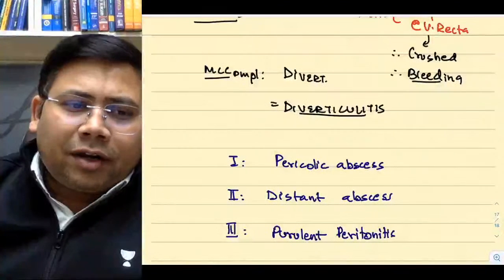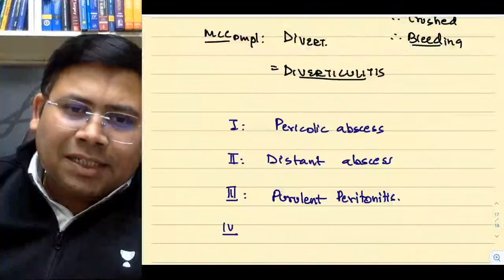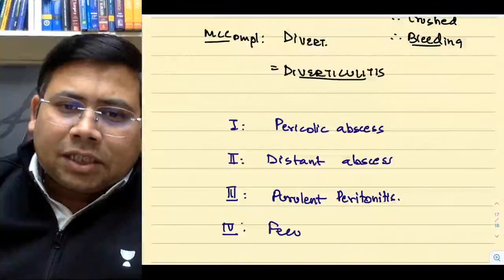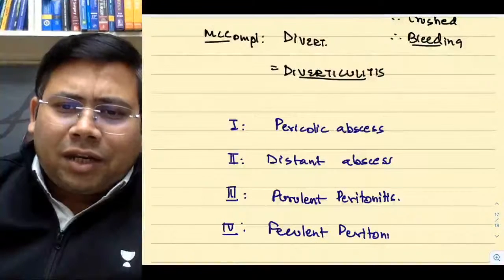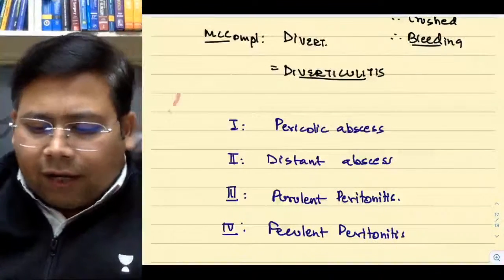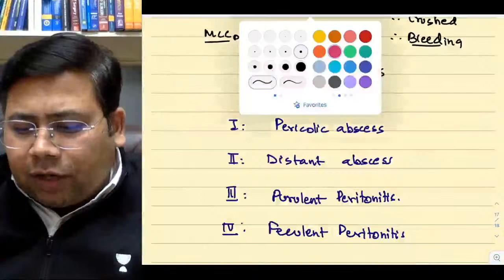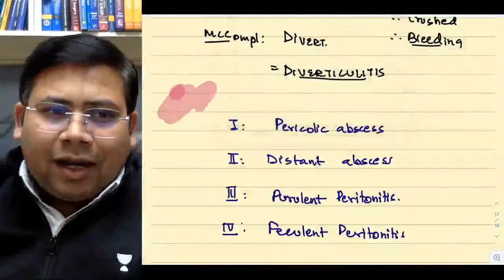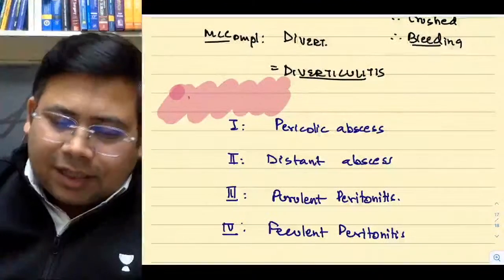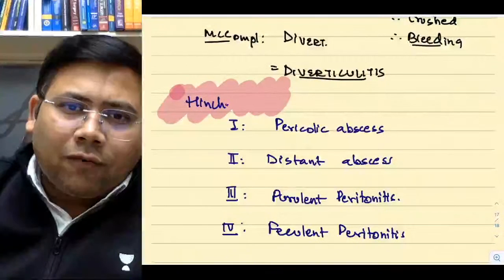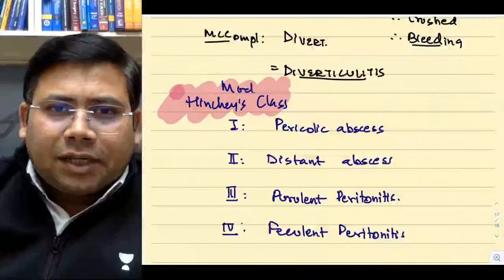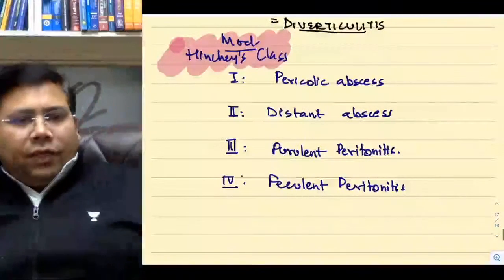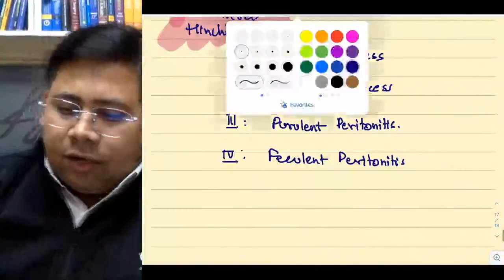And stage 4, where it ruptures, this is what is known as feculent peritonitis. Can you tell me what is the name of this classification? Again, a very important classification in front of your screen, and this is what is known as Hinchey's classification. Actually, this is a modified Hinchey's classification. I'll not discuss all of them. Let us quickly move forward.